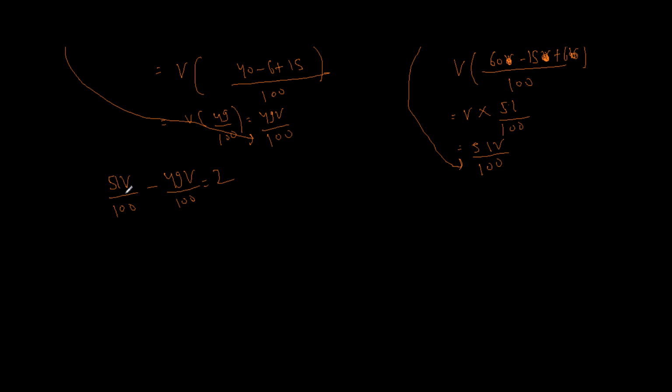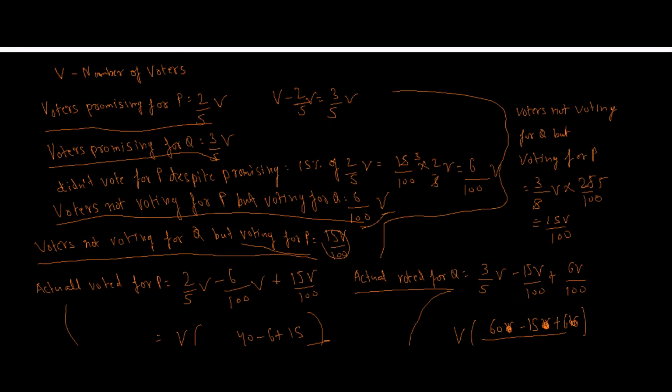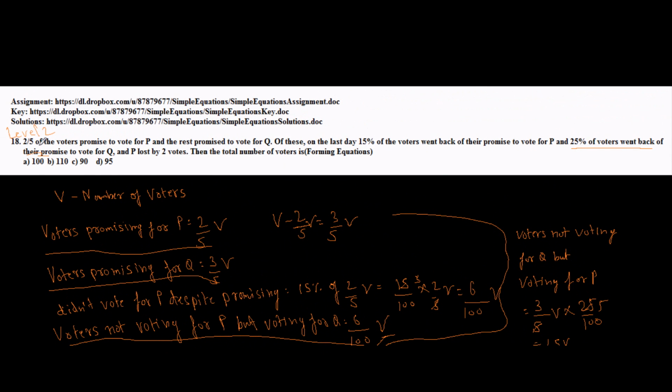That gives 2V by 100 equal to 2, which in turn gives V equal to 100. So the number of voters is 100. Let's see if that is present in one of our options. Yes, it is. So for level 2, 18th problem, I would choose option A and move on.